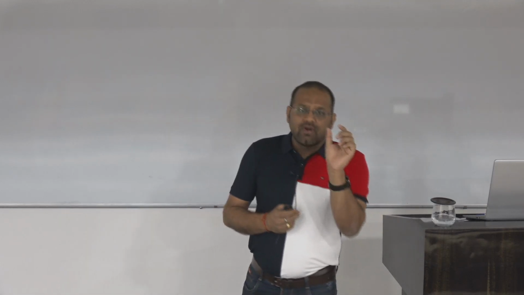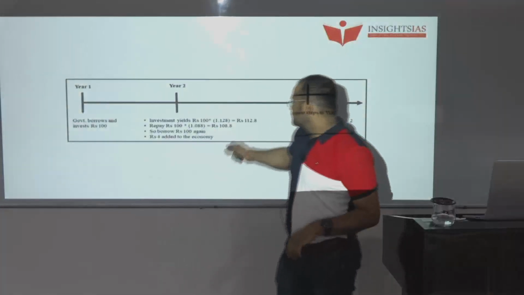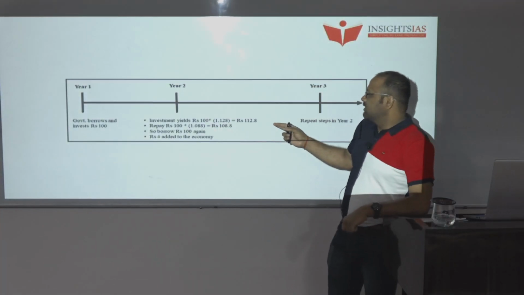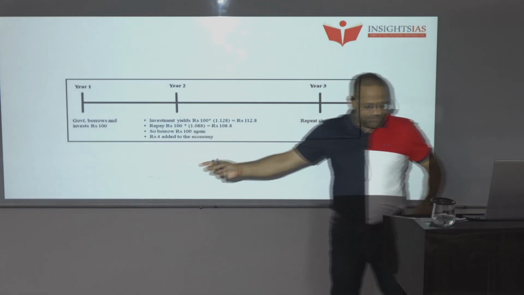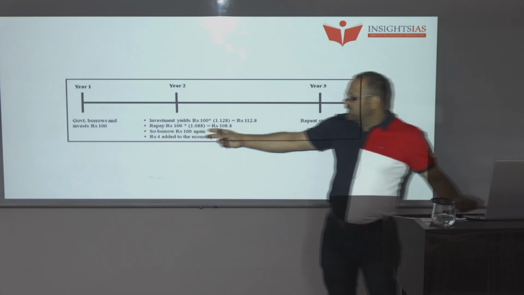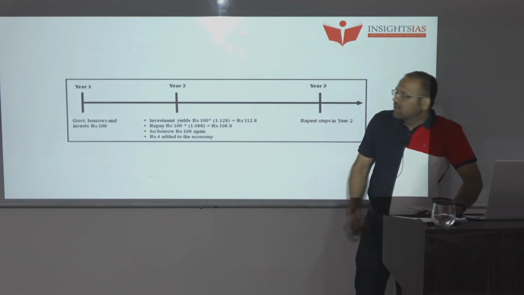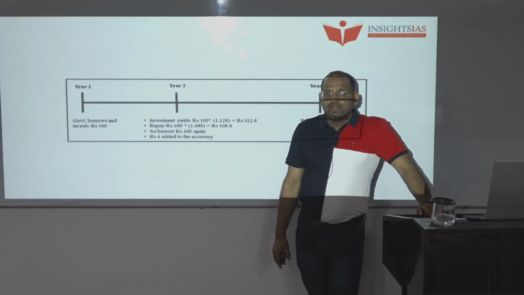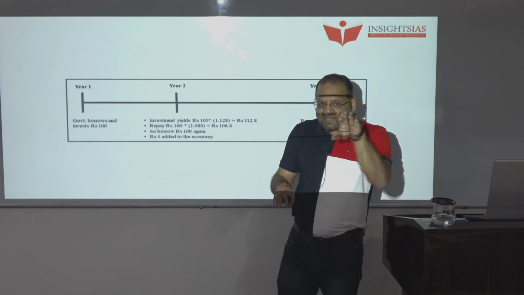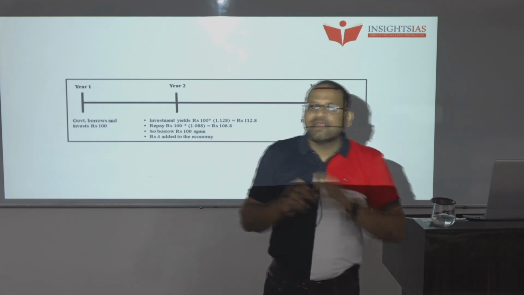If you analyze here, the interest we had to pay was 1.088. How much amount have we added? 4 rupees. So if the interest rate is less than the growth rate, till that time it is manageable.